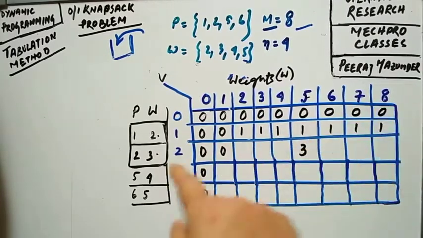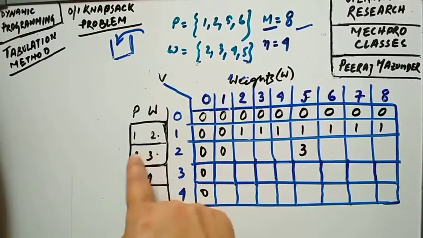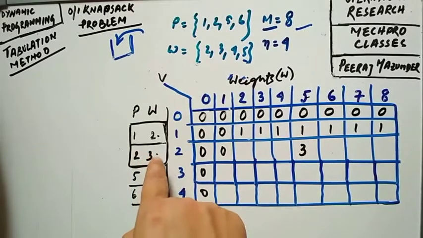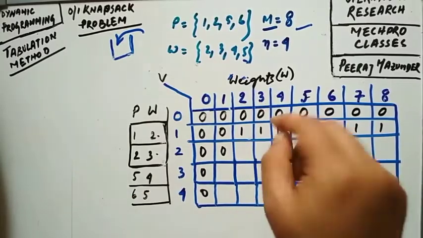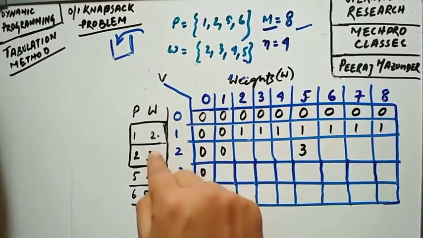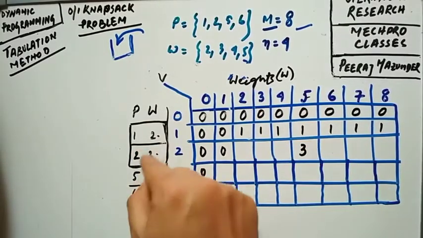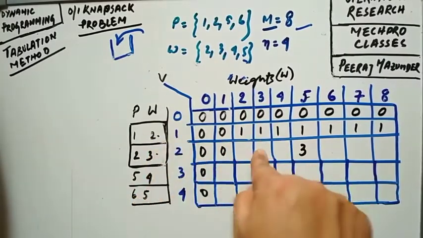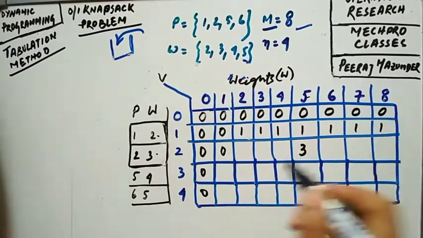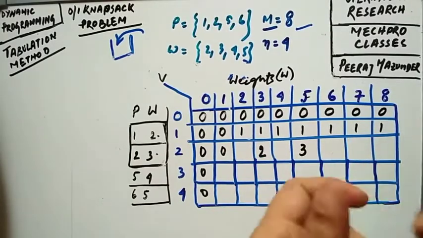Now coming to this particular single object, that is the weight is 3. Look, where is 3 here? This is the 3. So for this 3, I can take this object alone, not together. So for this object alone, I can write 2 over here, okay?